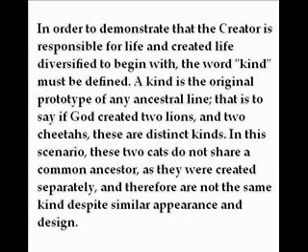In order to demonstrate that the creator is responsible for life and created life diversified to begin with, the word kind must be defined. A kind is the original prototype of any ancestral line. That is to say, if God created 2 lions and 2 cheetahs, these are distinct kinds. In this scenario, these 2 cats do not share a common ancestor, as they were created separately, and therefore are not the same kind despite similar appearance and design.